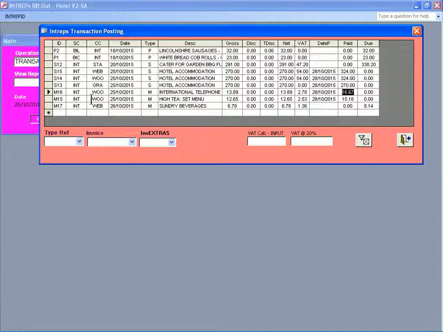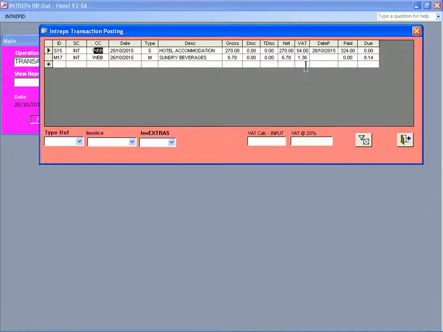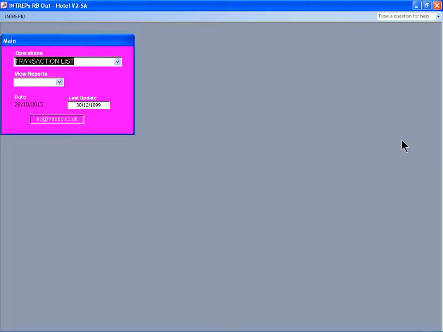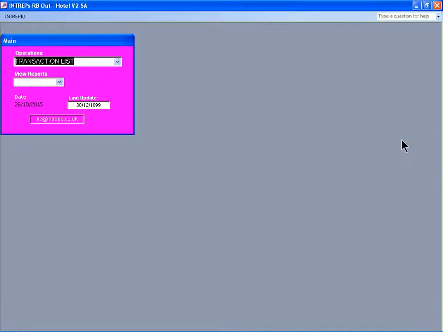What we can do, of course, remember, is we can filter this list down to make it clearer, much more specific. Only one more item, which is extra, 28th of the 10th, to the tune of £8.14. Good. That's dealt with. We're just returning to the transaction list. All these transactions with balances due of 0 will be removed from this list after the update process, so it will prevent it becoming clustered and cluttered. So that's fine. So we've got our money and we've booked the finances, and we'll stop at this stage. Exit remote booker.